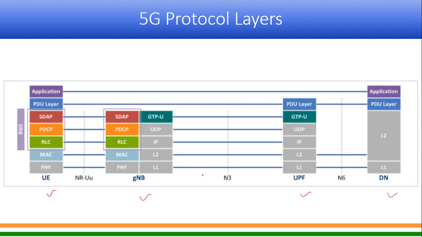In 5G, there is a new protocol between the UE and gNodeB, called the SDAP protocol, Service Data Adaptation Protocol, and this is for quality of service only, which was not there in 4G. In 4G they were managing by tweaking at every layer. So here it is, this one.